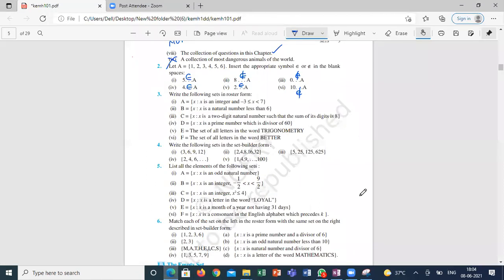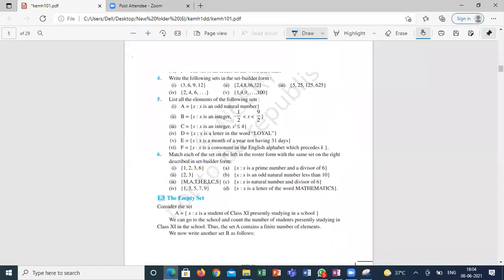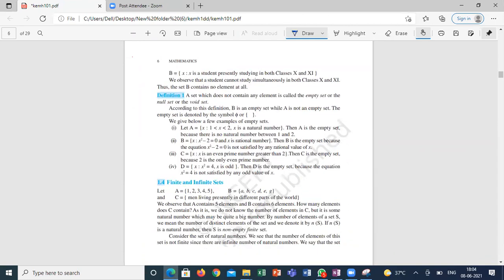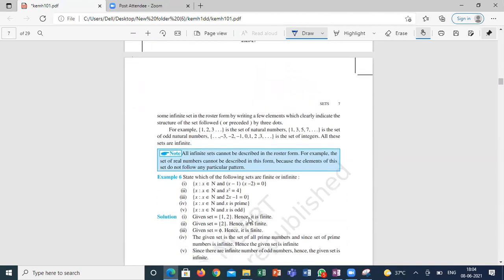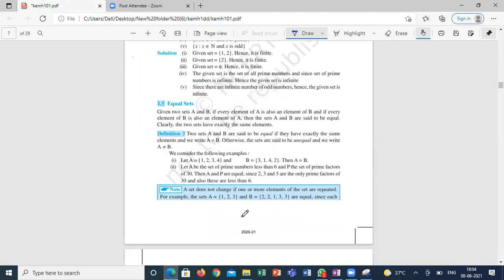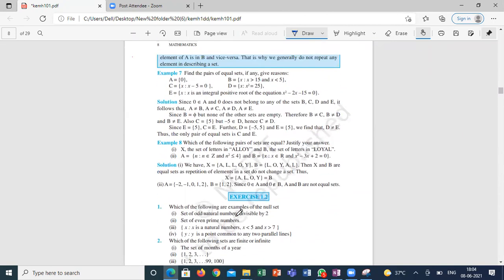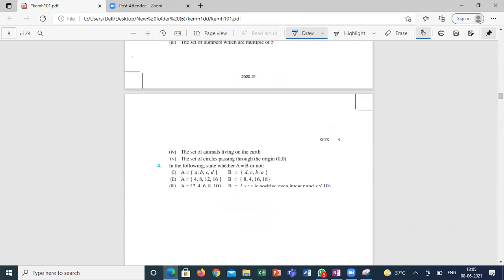See, just write. We will continue all these questions from tomorrow's class. We will wind up, and in the next class we are going to start with different types of sets. We know how many ways we can represent. Now we are having different types of sets: empty set, null set, finite set, infinite set, equal sets. Other than this, some more types of sets which are not available in this book we are going to discuss in the next class. Based on that, some numericals.